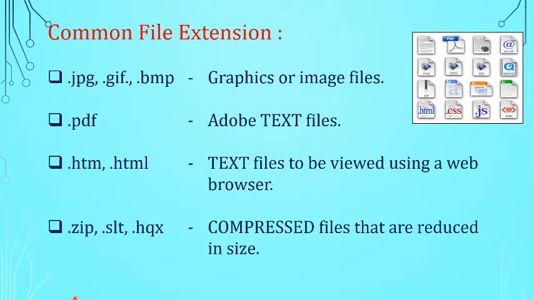In this slide, you can see some common file extensions. The first one, here you can see the extensions for graphics or image files. Second, PDF, Adobe text files. The third one, text files to be viewed using web browsers. The fourth one is compressed files that are reduced in size. These are the file extensions for different types of files which we are using in computer.